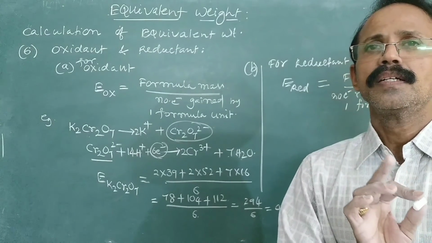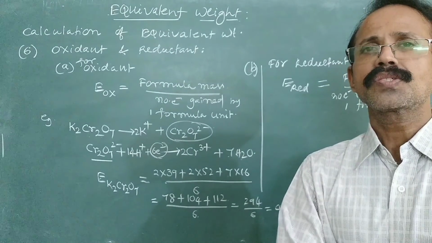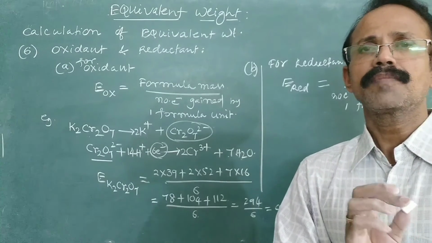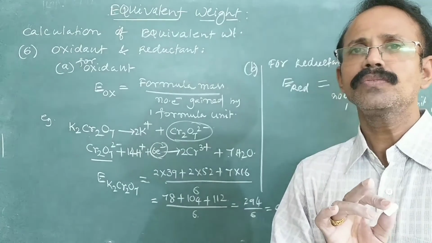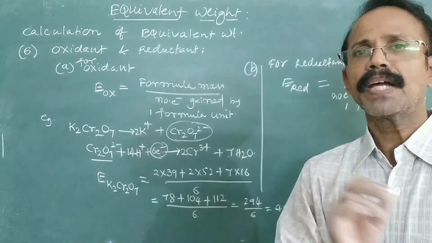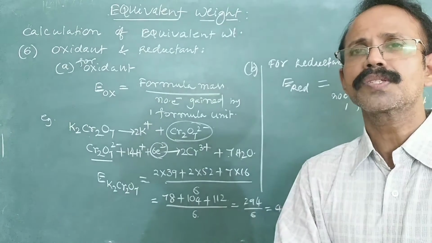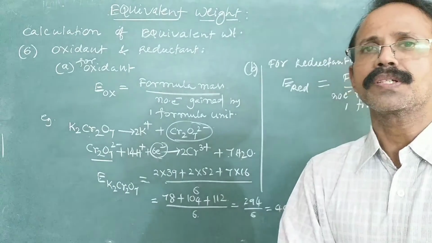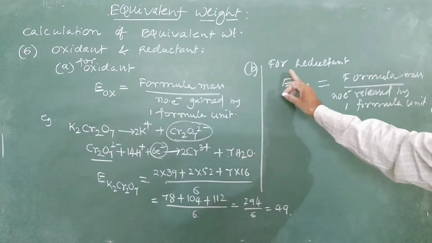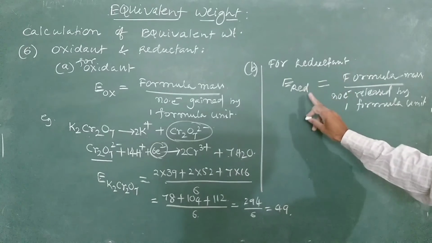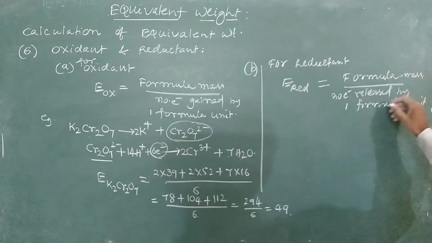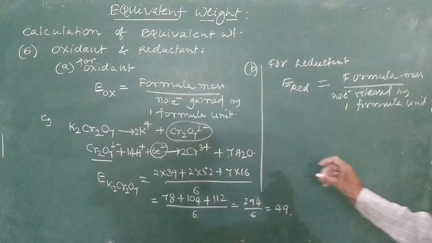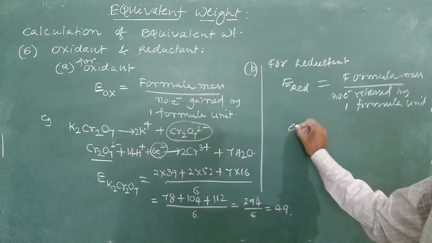Reductant releases electrons during a redox process. So for a reductant, equivalent mass is equal to formula mass divided by the number of electrons released by one formula unit of the reducing agent. Okay, let us consider this example.